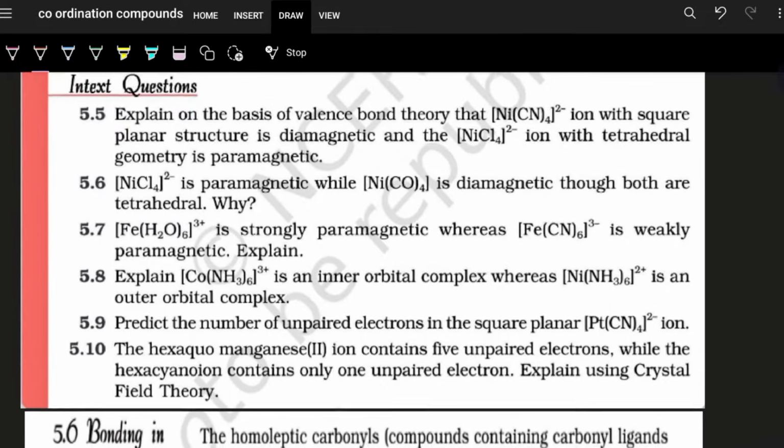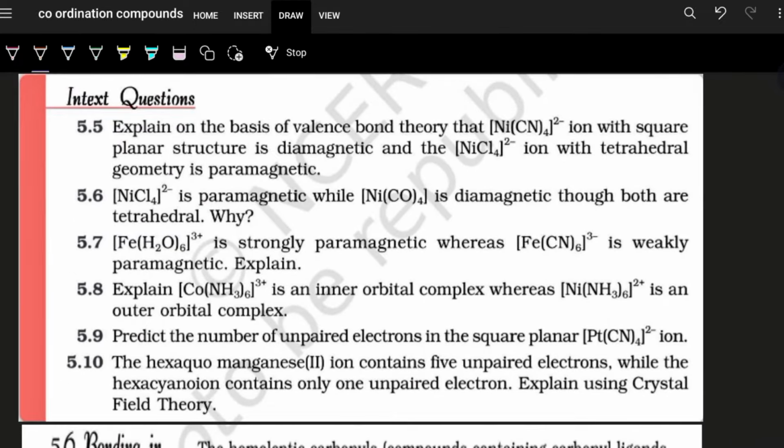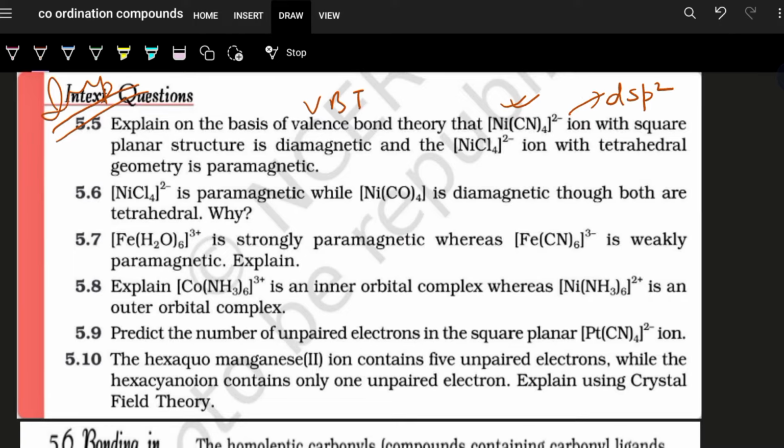And that is not right now in your syllabus. Now these are the very important in-text questions. On the basis of VBT, you have to explain that nickel cyanido complex is square planar. Obviously, then you have to derive and show that it is dsp2 hybridized and is diamagnetic, that means having all paired electrons, that you have to show by the electronic configuration. And this is a tetrahedral geometry. That means you have to show, derive and show it is sp3 hybridized, derive and show that it contains unpaired